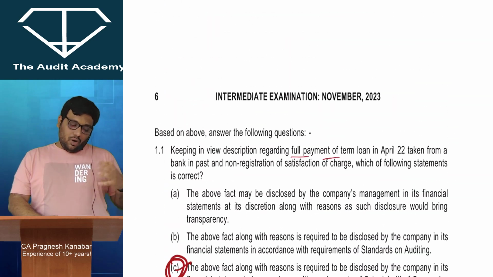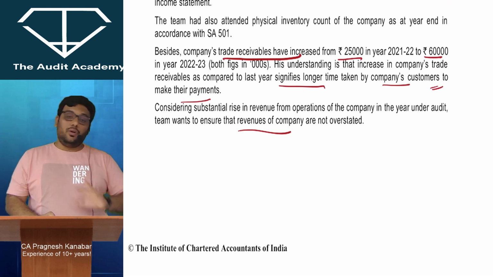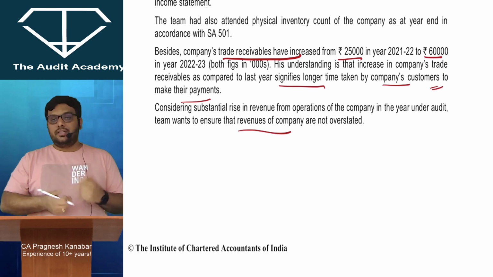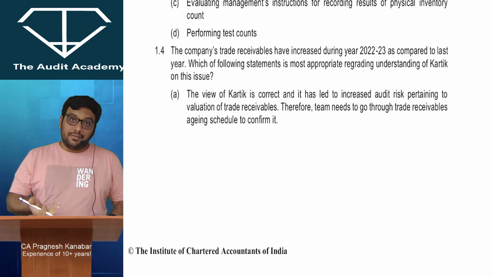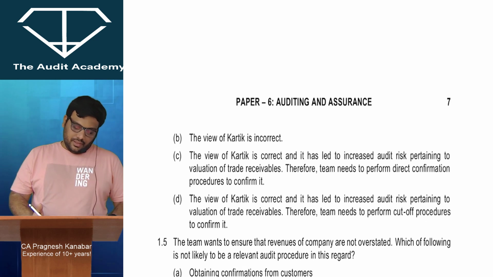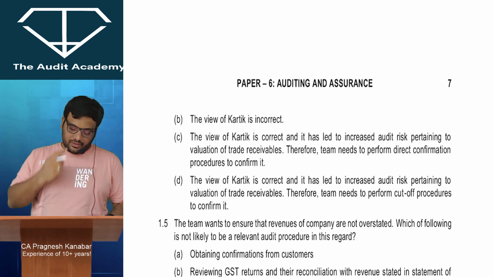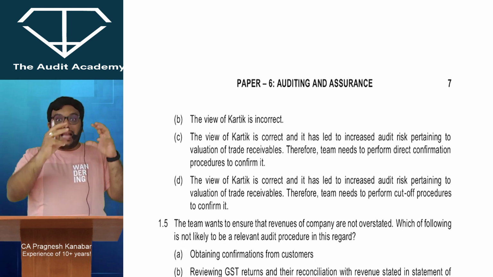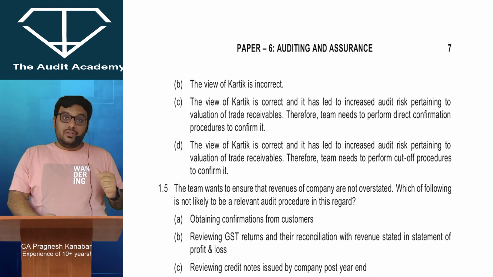See, what Karthik is thinking is not incorrect. It's correct that because trade receivables have increased, that means the customers are not paying. If the revenue also has increased, then there is a possibility of overstatement of revenue. But let me evaluate other options. The view of Karthik is incorrect. The view of Karthik is correct and it has led to increased audit risk pertaining to valuation of trade receivables. Therefore, the team needs to perform direct confirmation procedures to check whether these trade receivables are actually there or not, or are they fake. So direct confirmation is a good one.